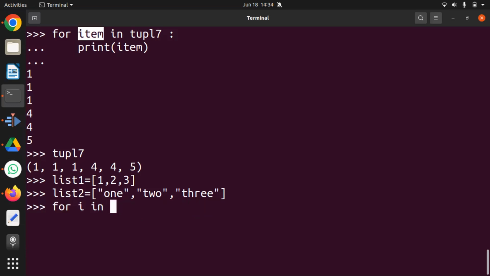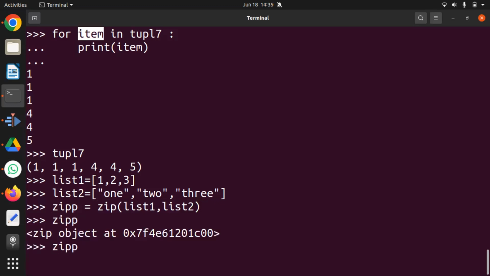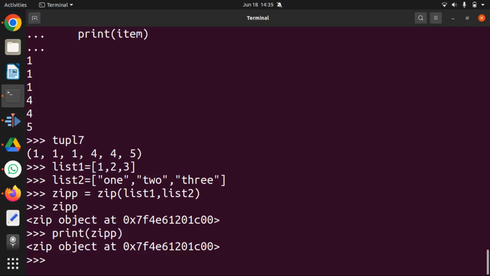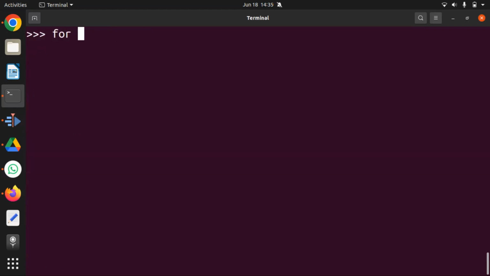Okay, before I create a for loop, let me show a simpler version of it. I can say zip of list 1 comma list 2. If you look at the output of this, sorry, I'll have to print this. Okay, it's printing the object reference. Well, let me go to the for loop itself. That probably is the easier way to look at it. For item in zip list 1 comma list 2, the names we have given are list 1 and list 2.